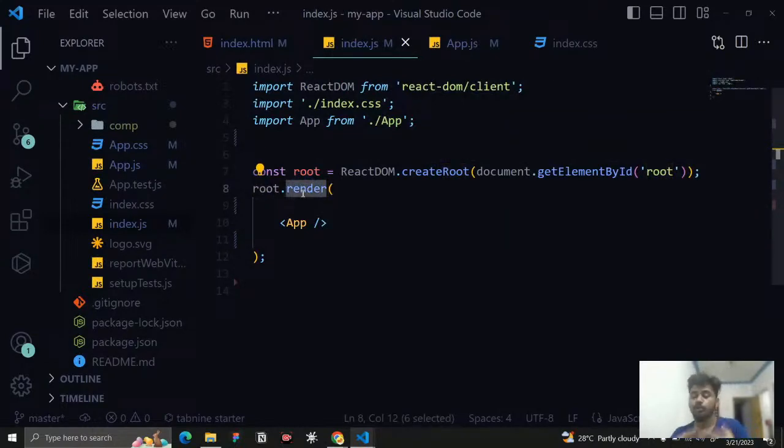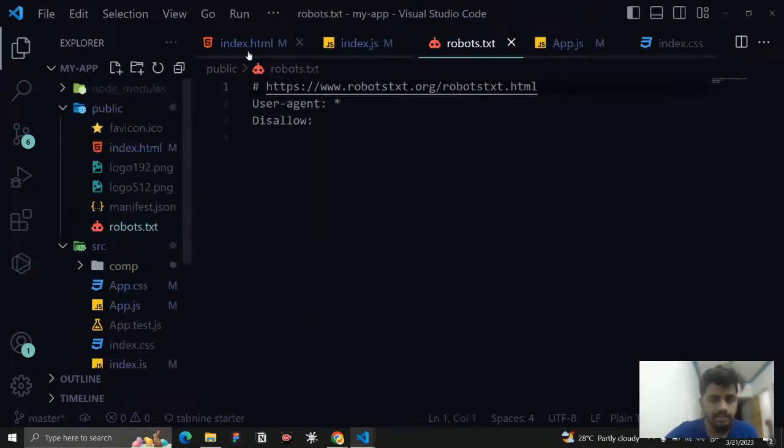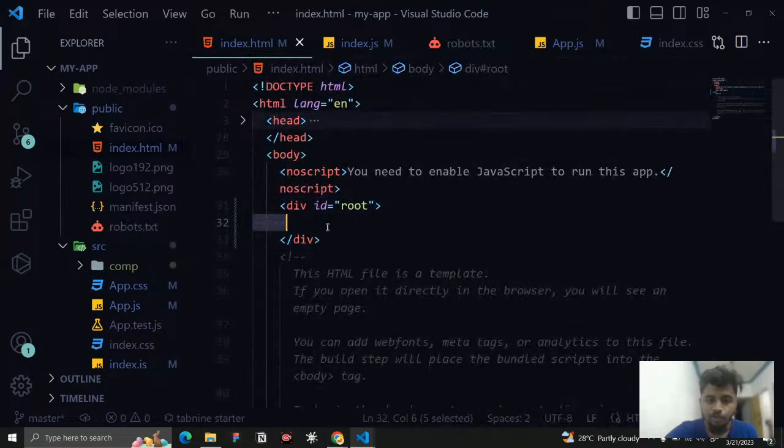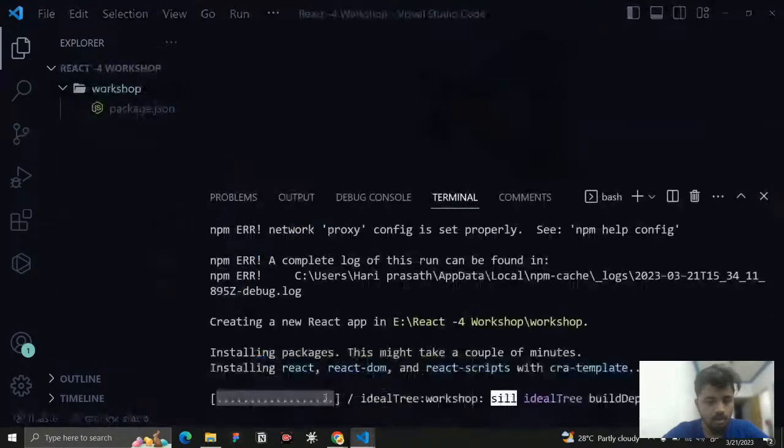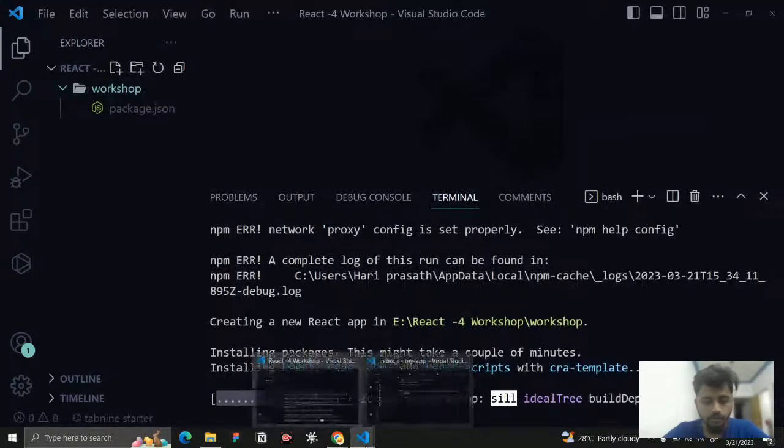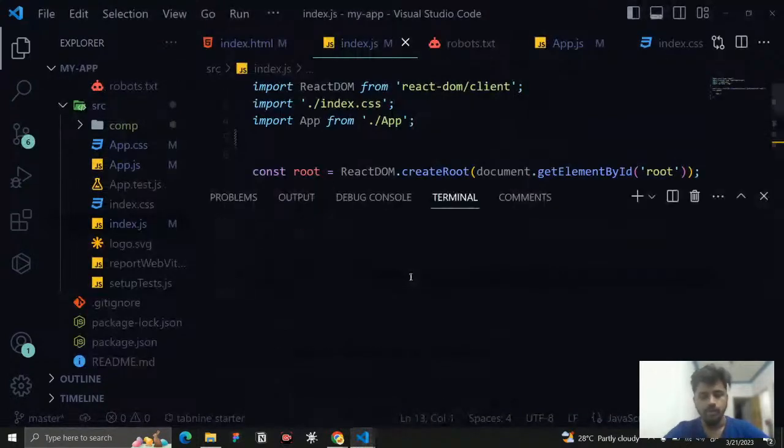And here we say root.render. What does root.render mean? Inside that root in index.html, whatever you need to show, I will write it here. For example, here what I'm going to do, we will continue here itself. I'm just going to write npm start.